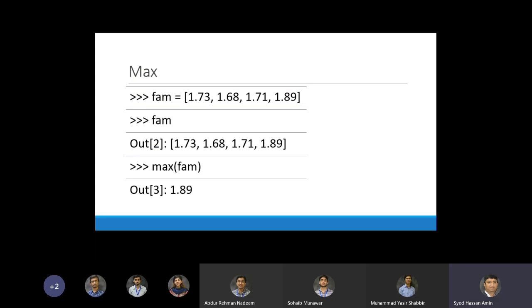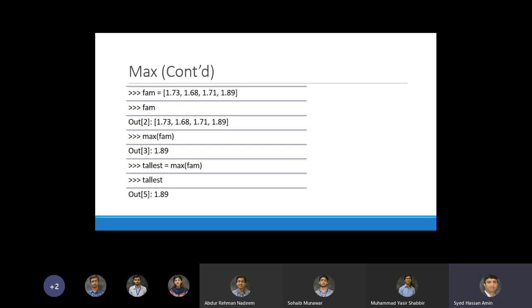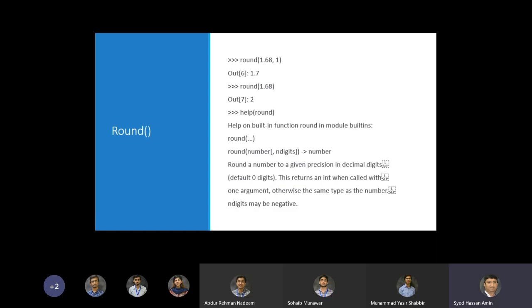So we have a list of heights of a family, like 1.73, 1.68, and so on. And if you need the maximum height, then you can call the maximum function on that. So you might call it tallest. You can round numbers, and you can get help on round as well.